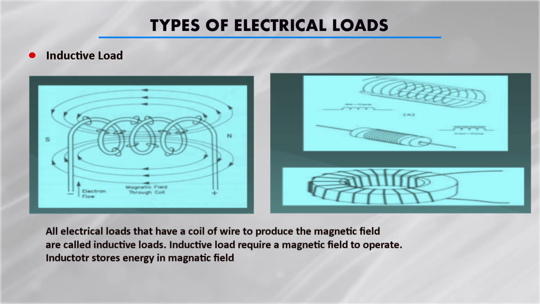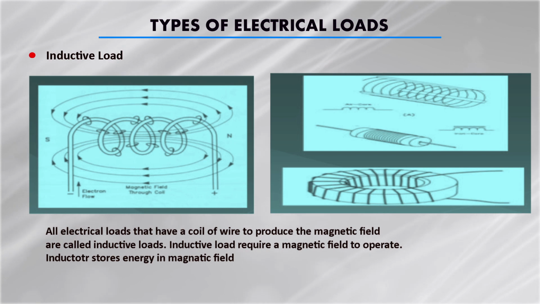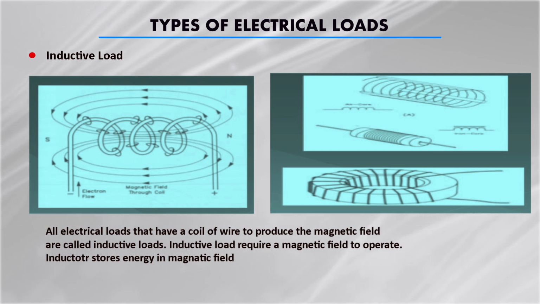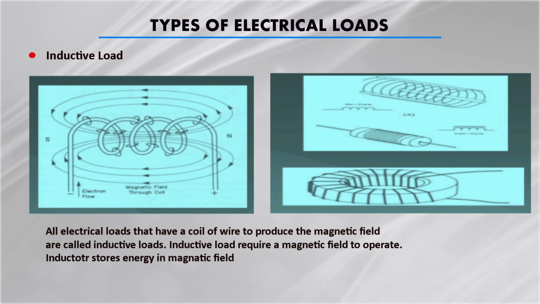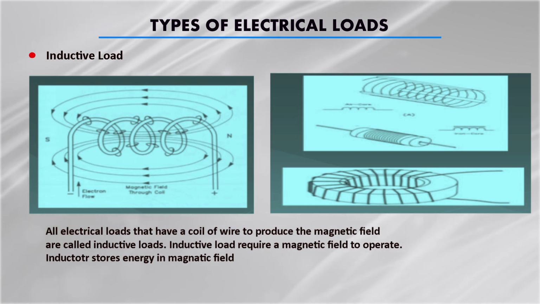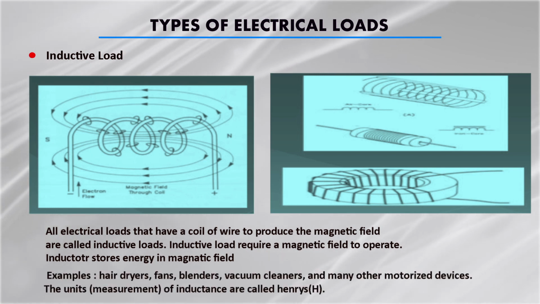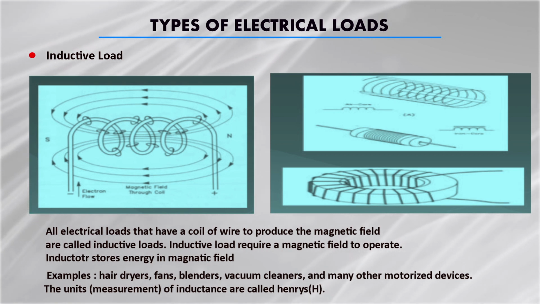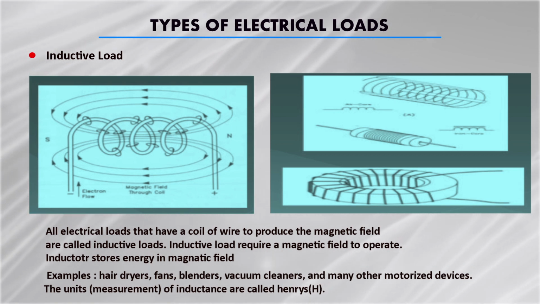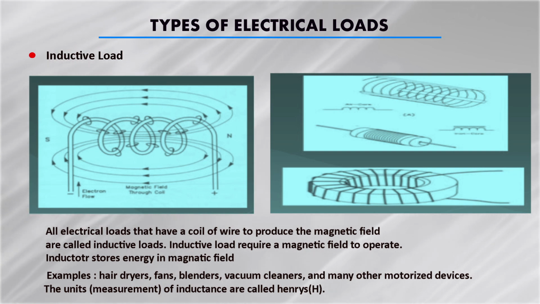All electrical loads that have a coil or wire form produce a magnetic field around them and are called inductive loads. Such loads are connected to the power system, like our hair dryer, fans, where current flows through coils, then vacuum cleaners and many other motorized devices. These are all inductive loads.